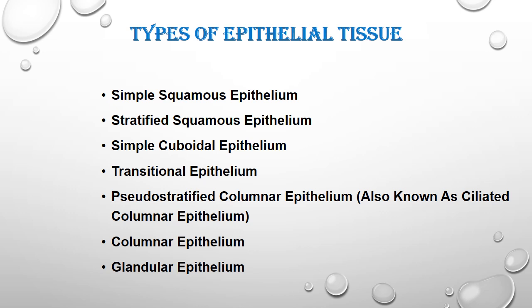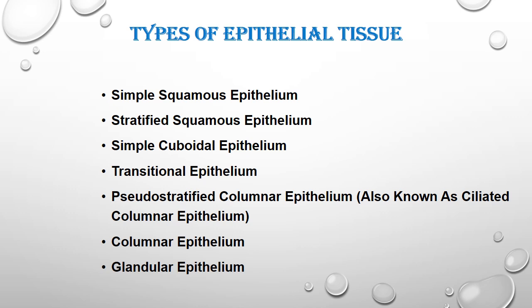Then types of epithelial tissue: simple squamous epithelial, stratified squamous epithelial, simple cuboidal epithelium, transitional epithelium, pseudostratified columnar epithelium, then columnar epithelium and glandular epithelium. Simple squamous epithelium means their shape is hexagonal and they are single layered. Stratified means they are multi-layer hexagonal epithelial cells, that's why called stratified squamous epithelial cells. Simple cuboidal cells: cuboidal means cube-like, having a single layer.